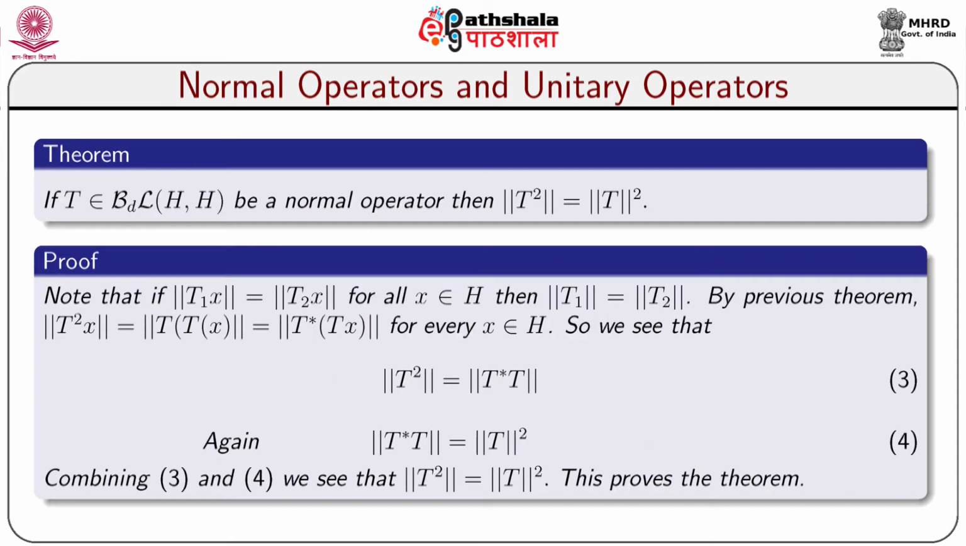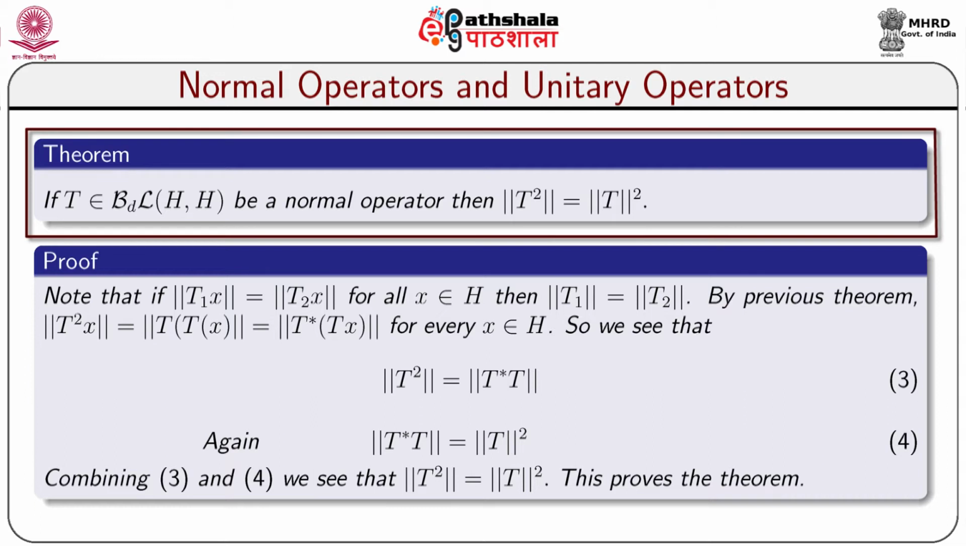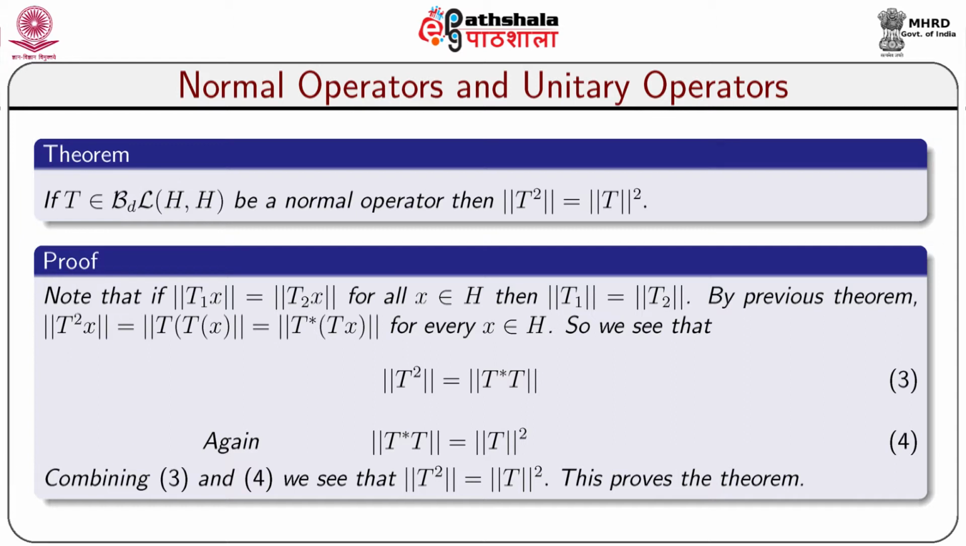Let us take another theorem. If T is a bounded linear operator from H to H, that is, if T belongs to B(H) is a normal operator, then norm T square equals norm T whole square. Note that if norm T1 x equals norm T2 x for all x belongs to H, then norm T1 equals norm T2. By the previous theorem, norm T star x equals norm T x, so norm T star T x equals norm T of T x for every x belongs to H.